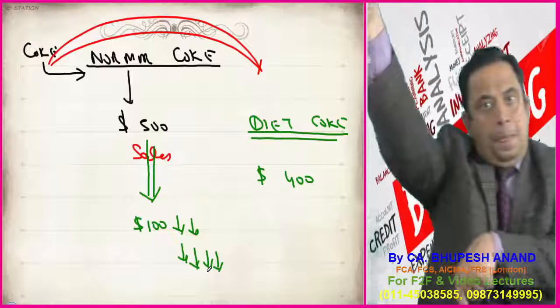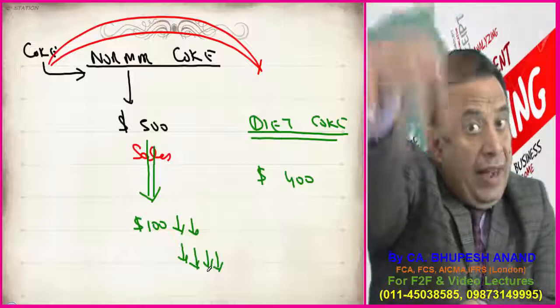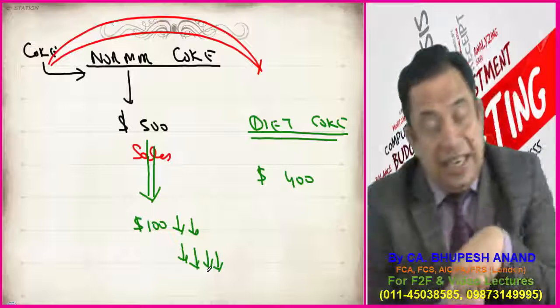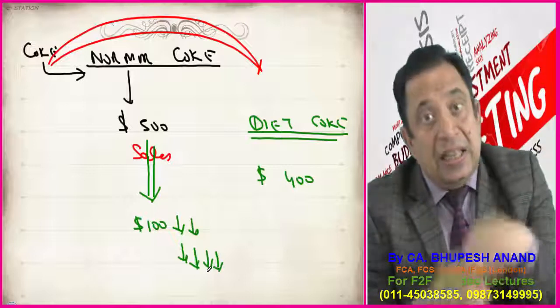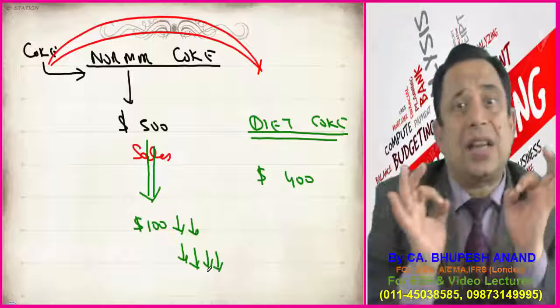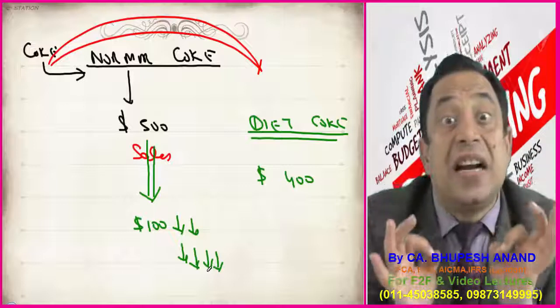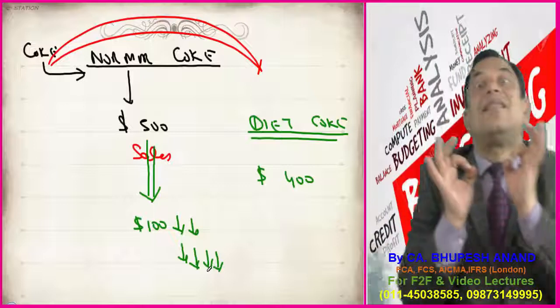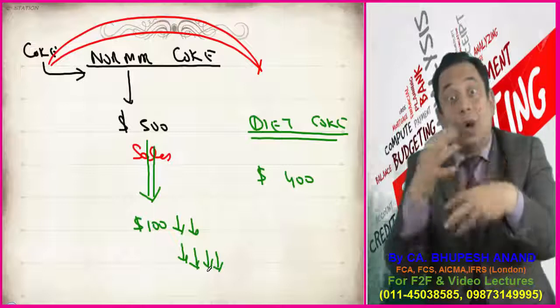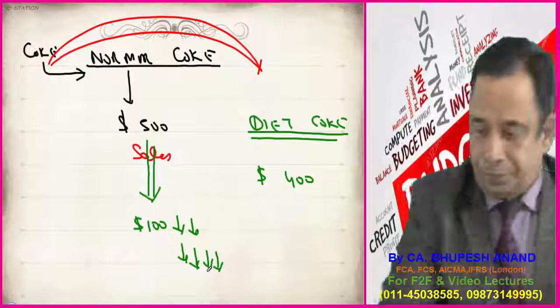Now the point is, while evaluating Diet Coke, should you consider the sales of $400 million, or should you consider the sales of $300 million? One student is wondering where we got $300 million from.